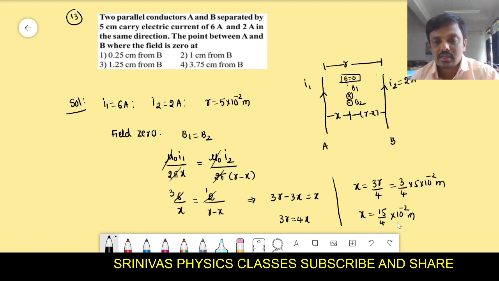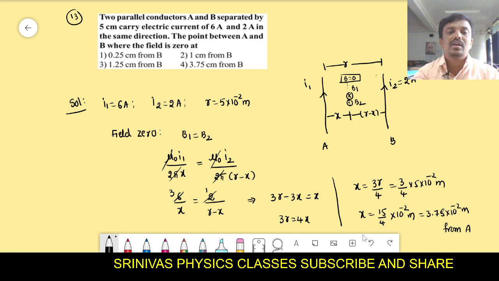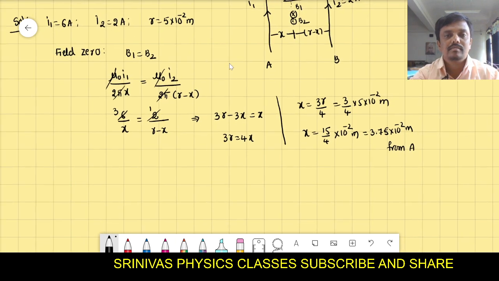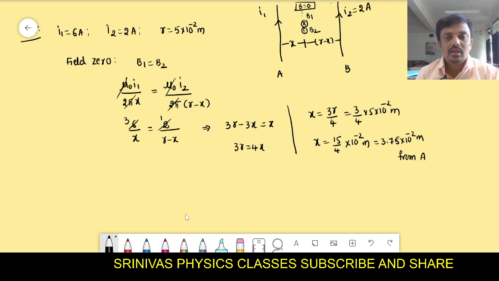This is nothing but 4 threes are 12, 4 sevens are 28, so 3.75 into 10 to the power of minus 2 meters. This is from A. So X is 3.75 centimeters.